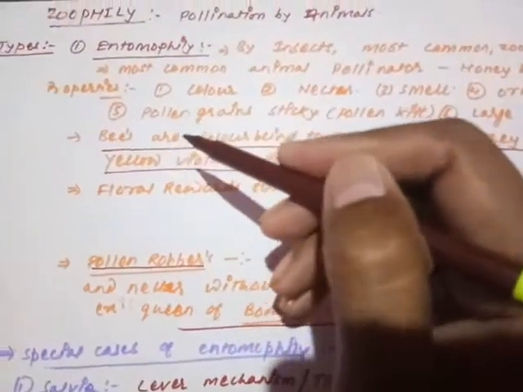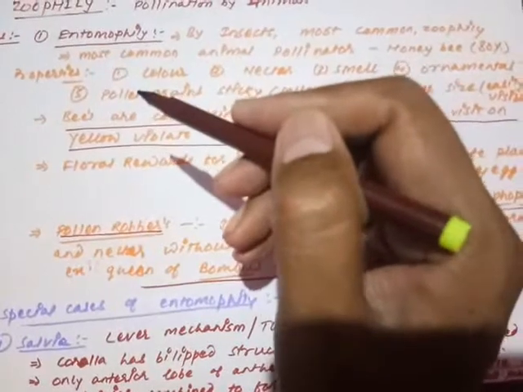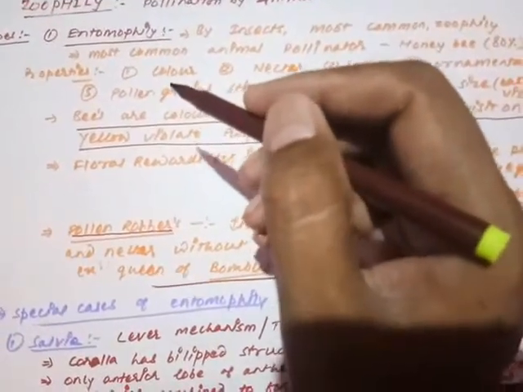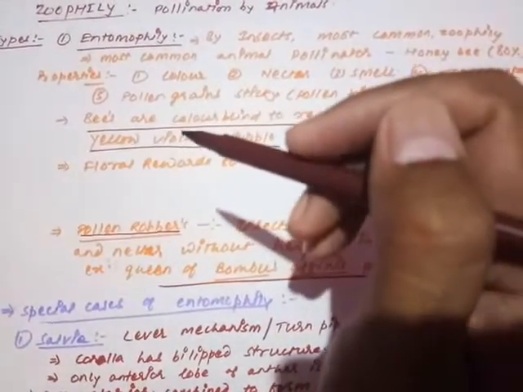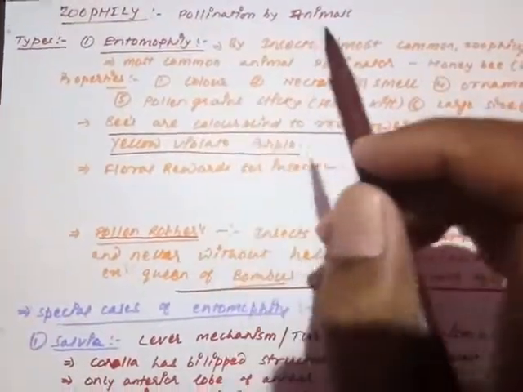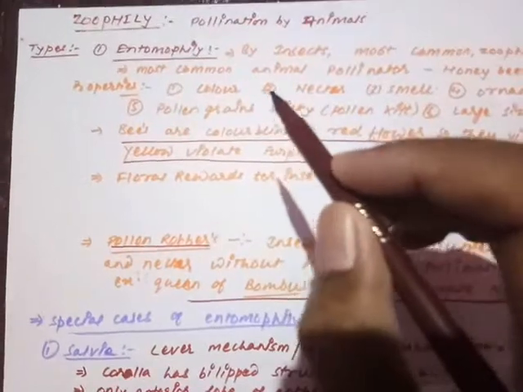Let us take a look at the basic properties of the flowers that are pollinated with the help of insects. Any flower pollinated with the help of insects should have three basic properties. In Hindi we can say rang, sugandh and makarand: color, smell and nectar. These are the three basic properties of the flower for which insects move toward the flowers, and they help in the process of pollination.